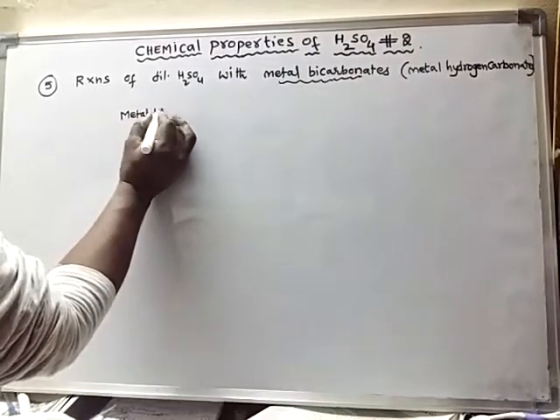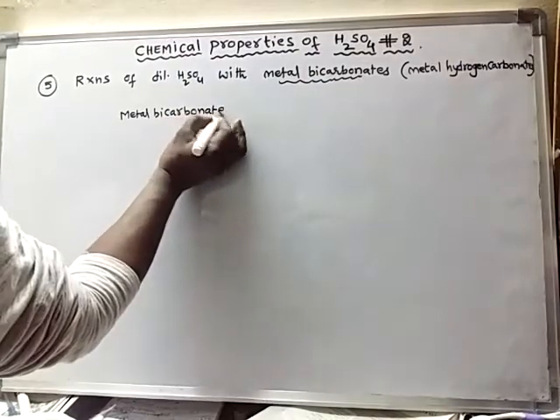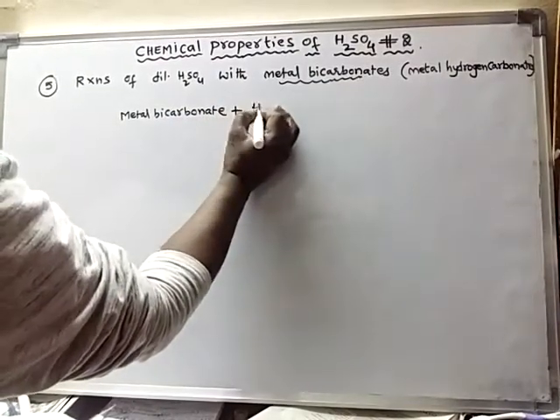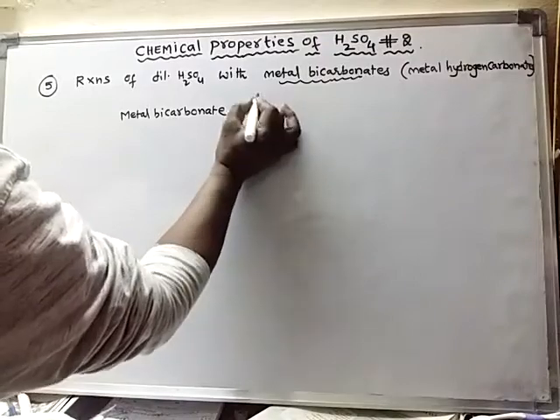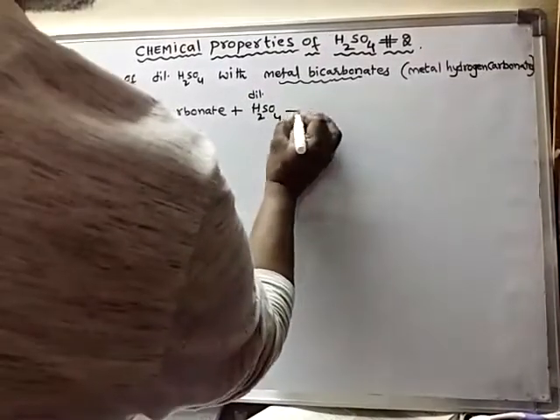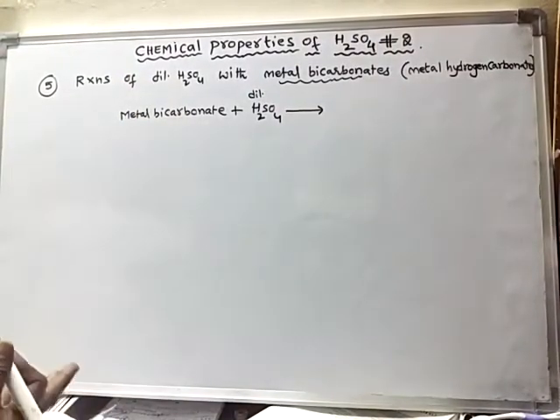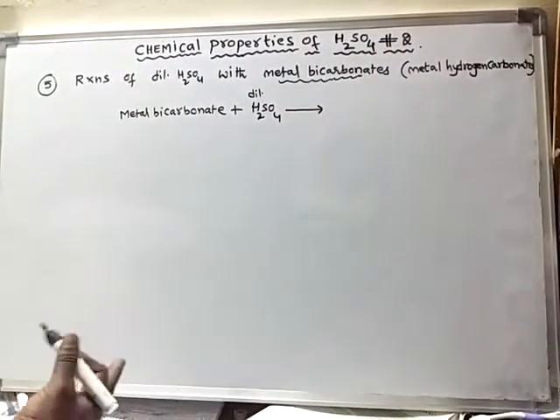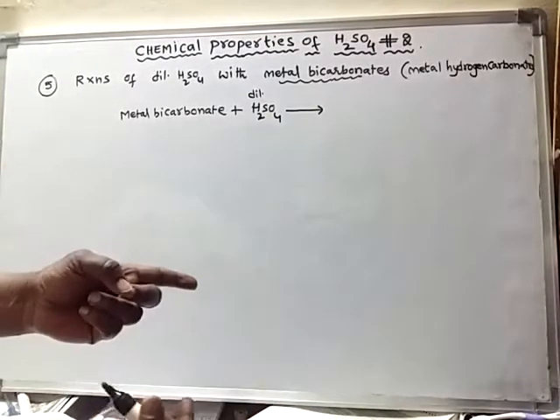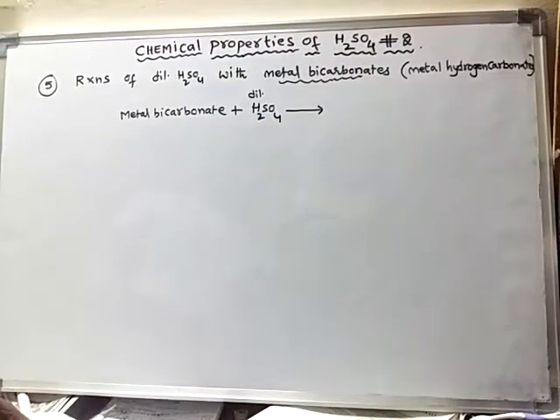When a metal bicarbonate is reacted with dilute sulfuric acid, what happens? Generally any carbonate or bicarbonate, when reacted with any acid, liberates carbon dioxide gas. They form salt and water.